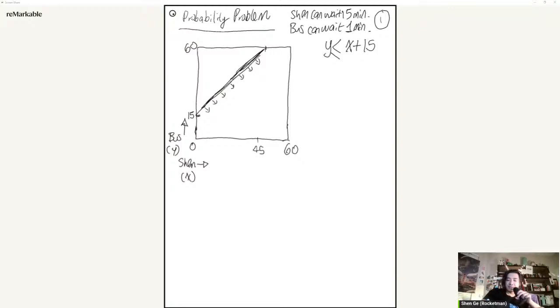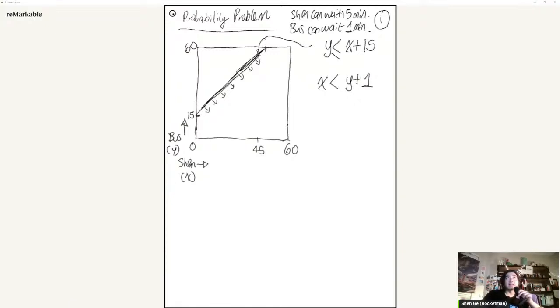So what I drew is basically y is less than or equal to x plus 15. If the bus is only going to wait for me for 1 minute, you can think of this as what? x has to be smaller than y plus 1. Right? Think about it.